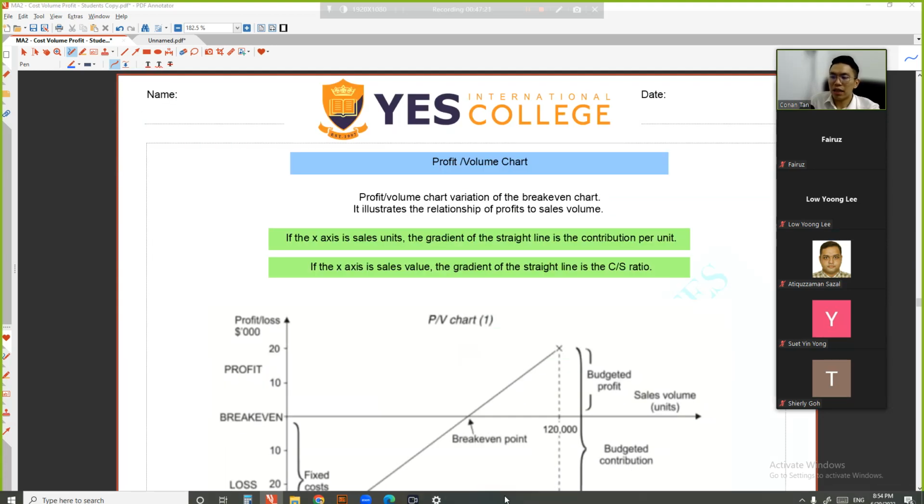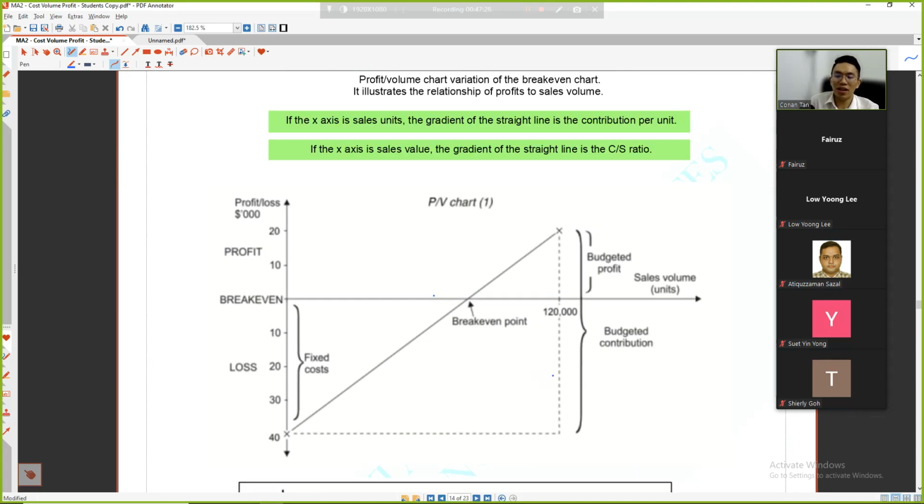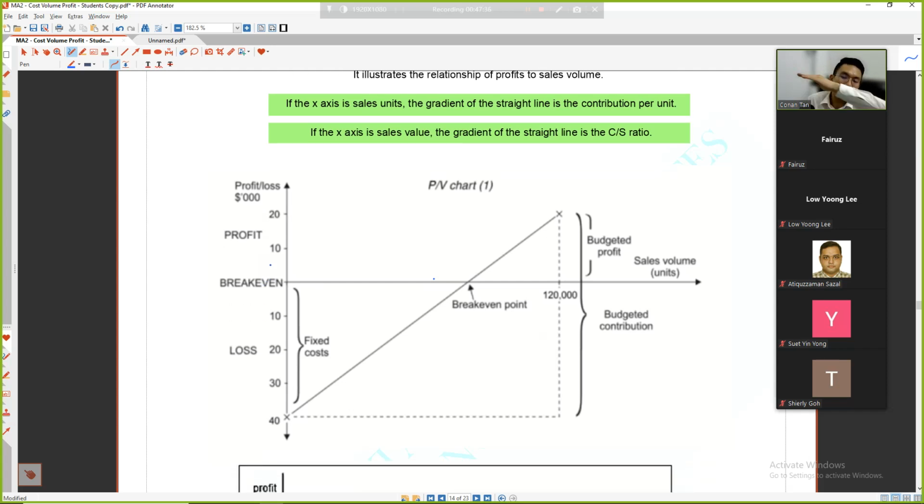Okay, now the last one is profit volume analysis. Profit volume analysis is very easy. Just now the break even was higher. This is a break even chart. As long as the break even is at point 0, anything above it is profit. Anything below, you think properly: if I don't sell anything, of course I will be paying a lot of fixed costs. Of course, this is the loss. And this is my budgeted contribution, because the contribution keeps rising.